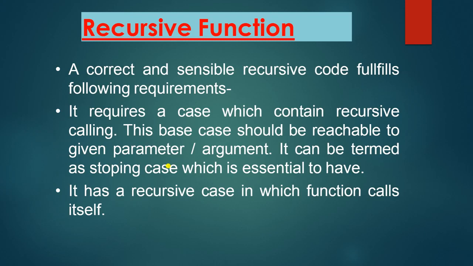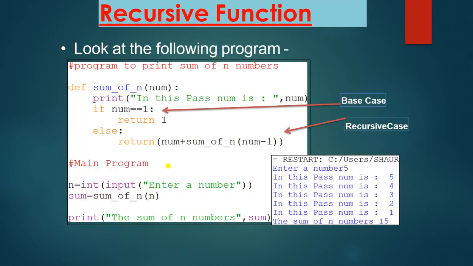It is saying that the base case should be reachable with the given parameter or argument. It can be termed as a stopping case, which is essential to have. Otherwise it will not terminate, and in the end the compiler will just reach the maximum depth. It has a recursive case in which the function calls itself. So the recursive function has two main things, that is the base case and the recursive case.